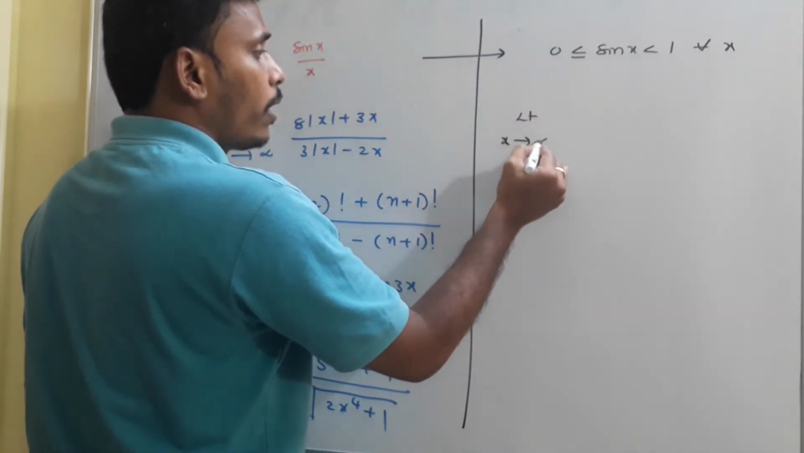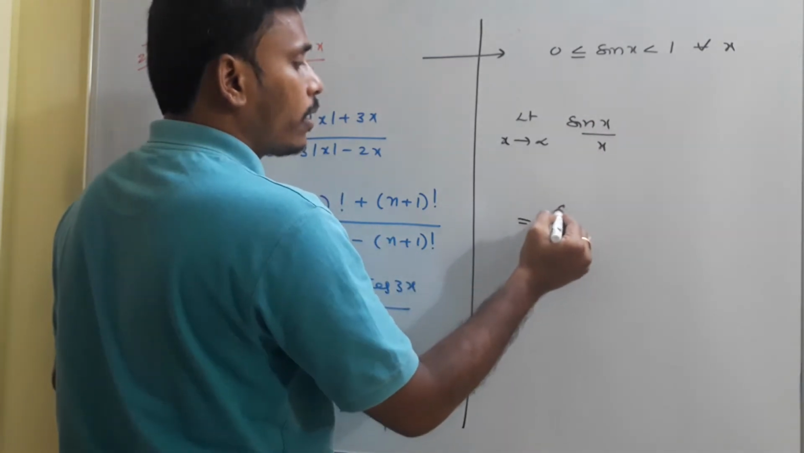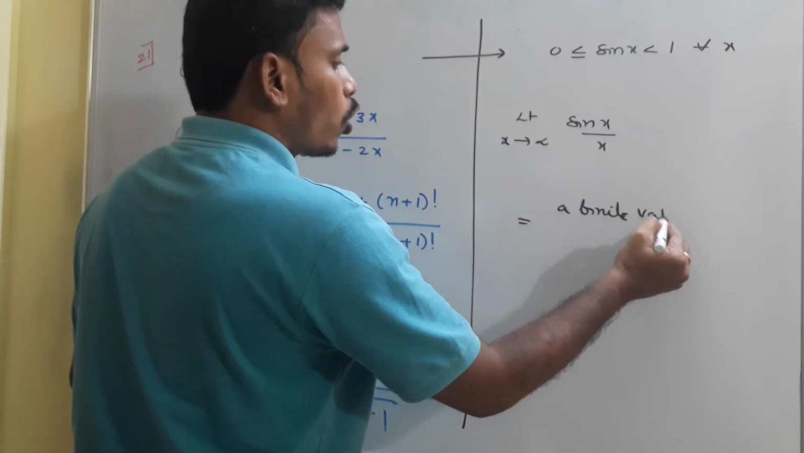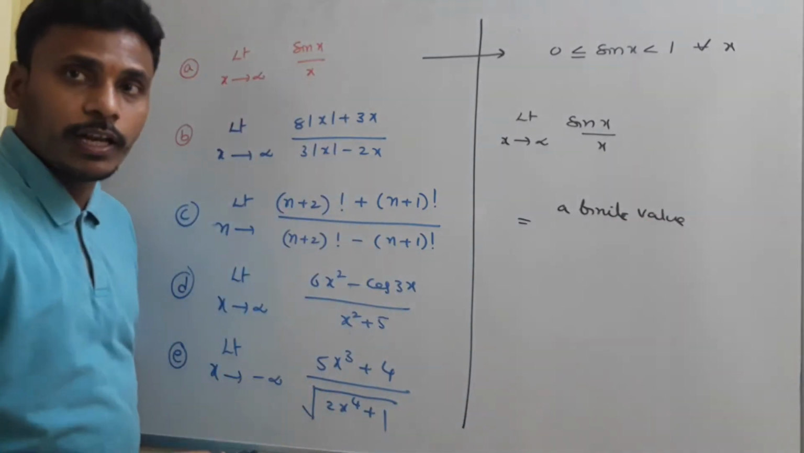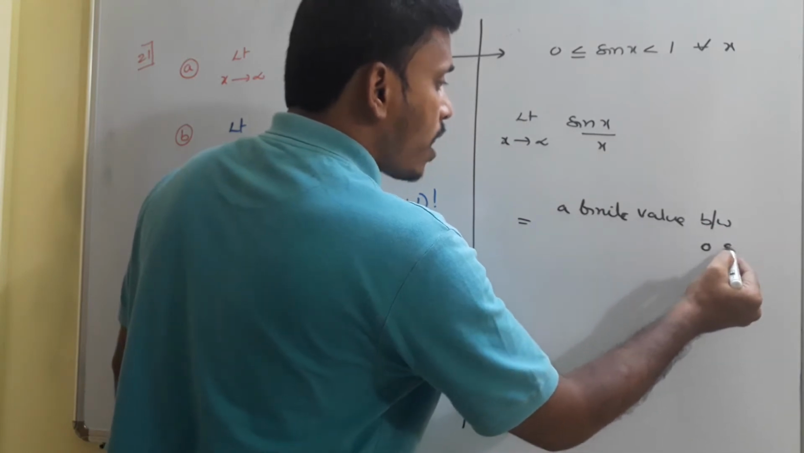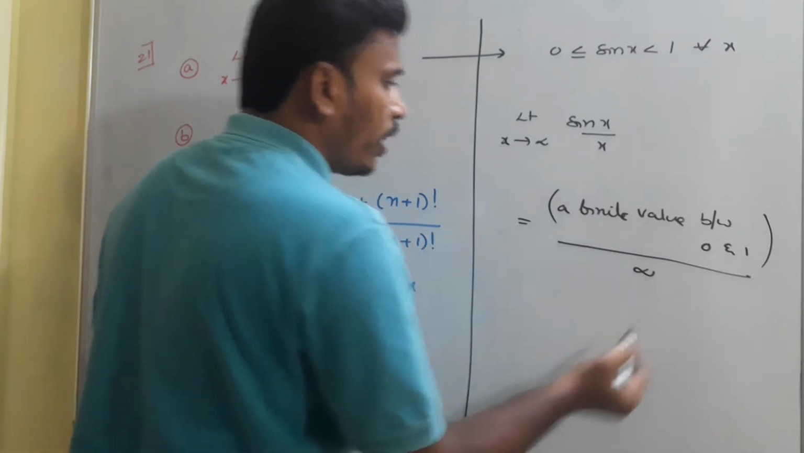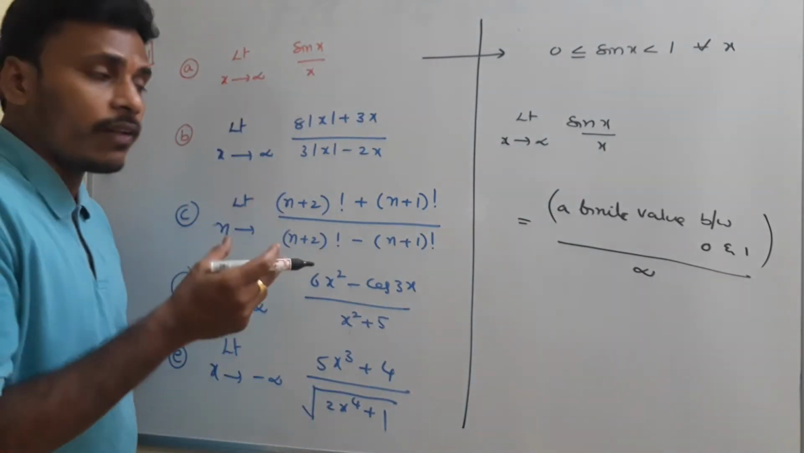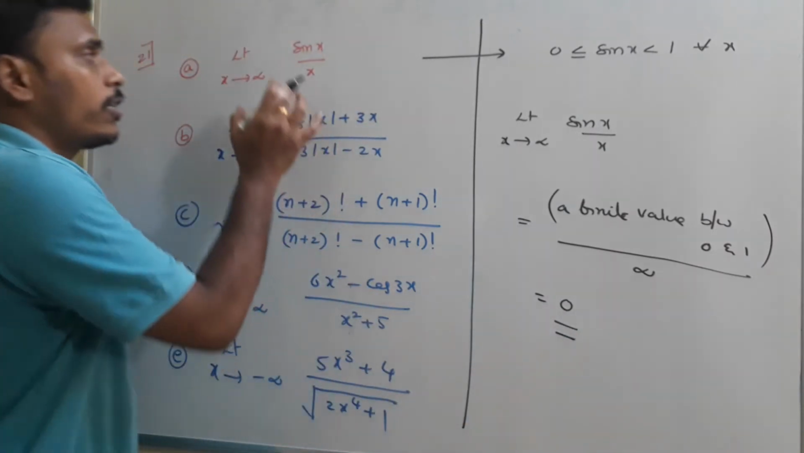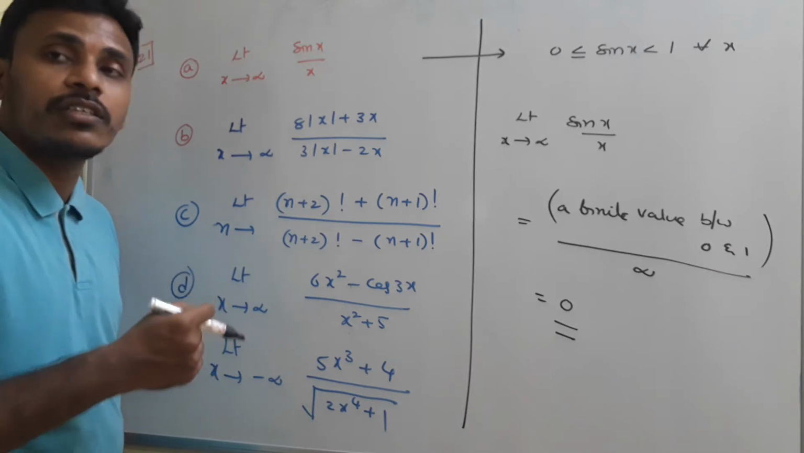Now to solve this particular problem, limit x tends to infinity sin x by x is simply a finite value, any value, okay? We don't know exactly, but we know it is a finite value. A finite value between 0 and 1 is in the numerator, divided by infinity in the denominator. See, a finite value divided by infinity is always 0. So your answer for this problem is 0. So limit x tends to infinity sin x by x is 0.